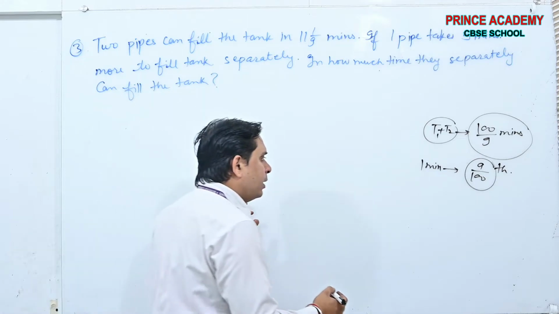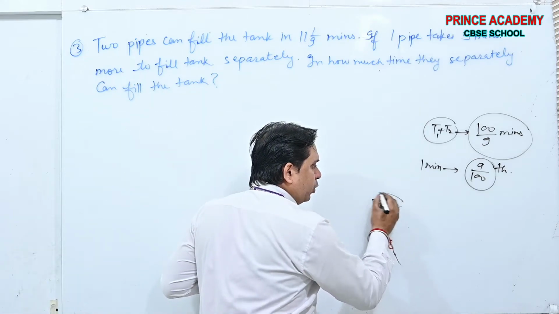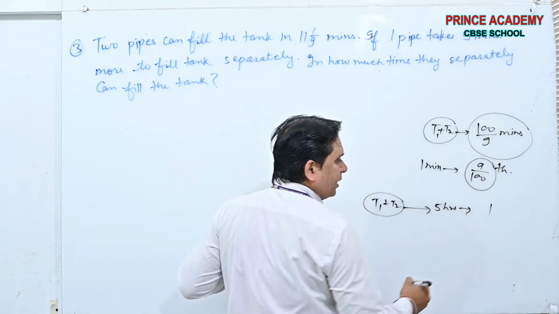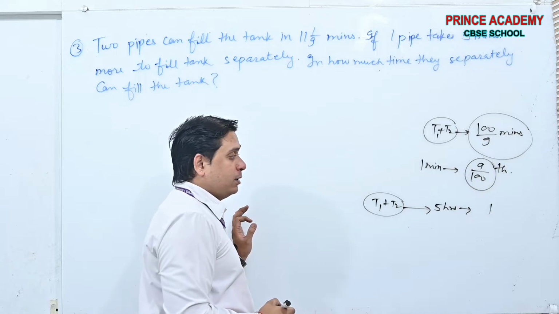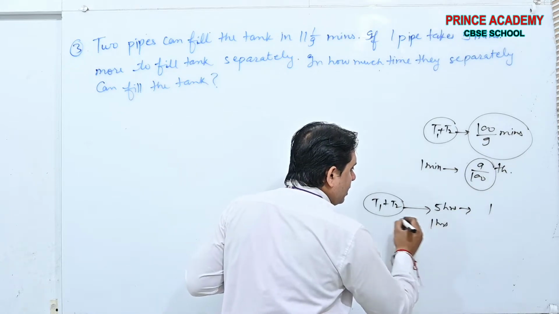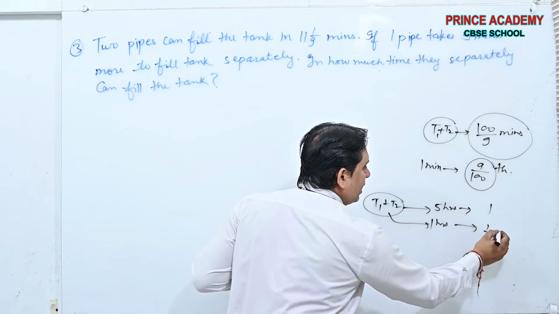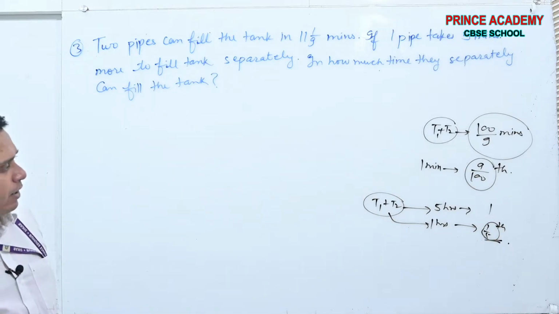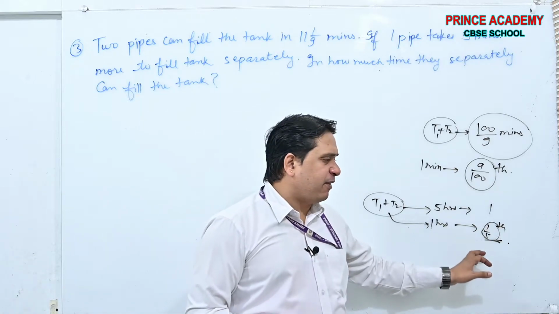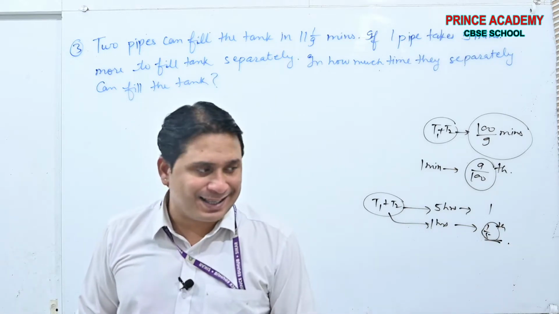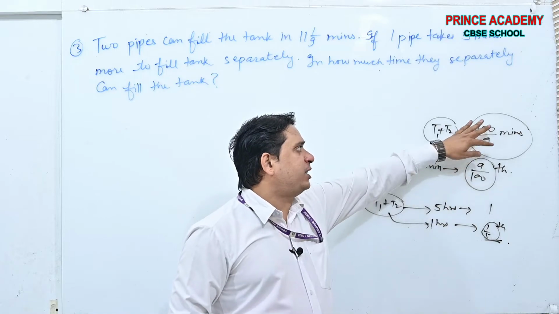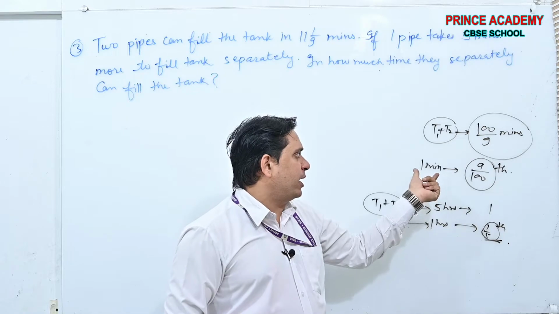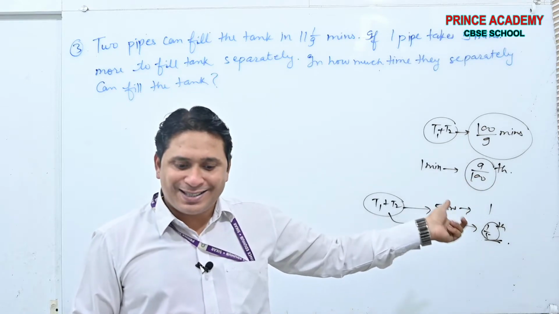Similarly, if tap 1 and tap 2 take 5 hours to fill 1 tank, then in 1 hour they will complete 1/5 of the work. This is the same concept we are using here. We take the reciprocal of the total time, which is the work done in 1 unit of time. Okay, this is the concept.